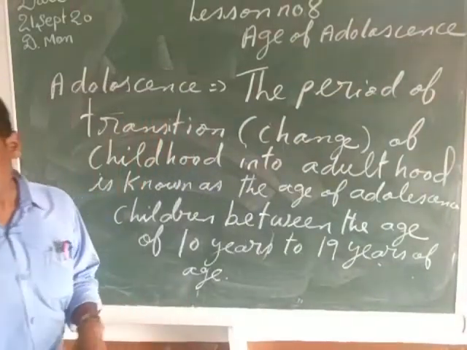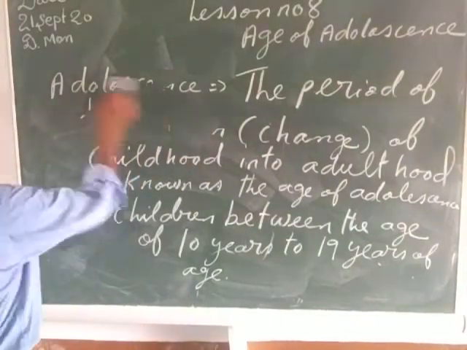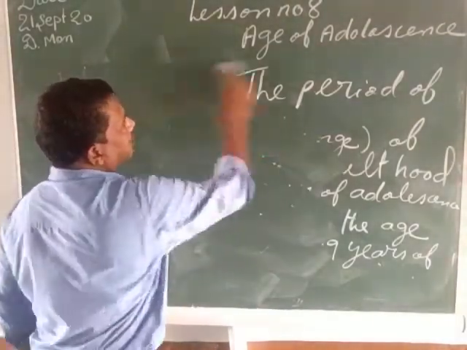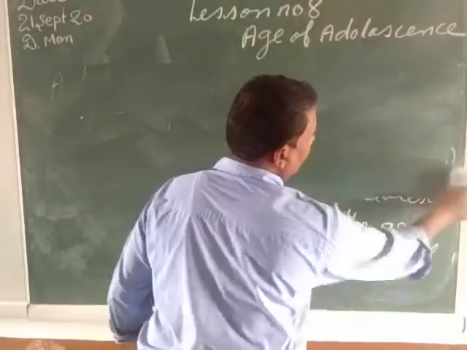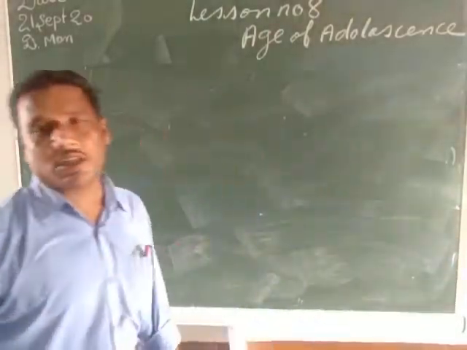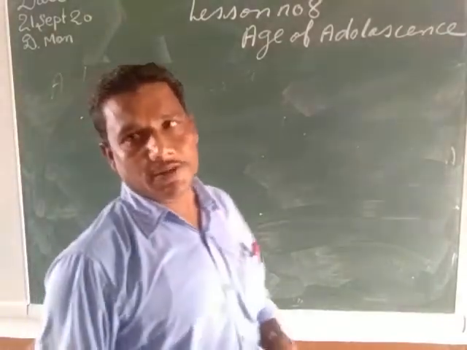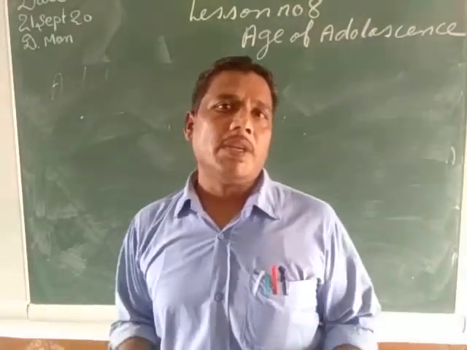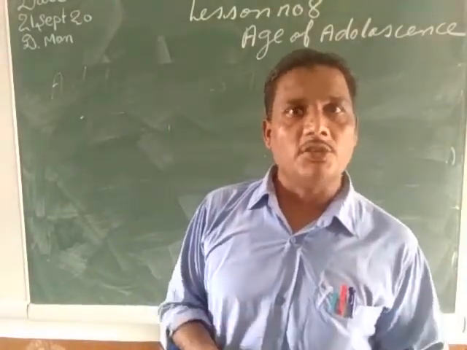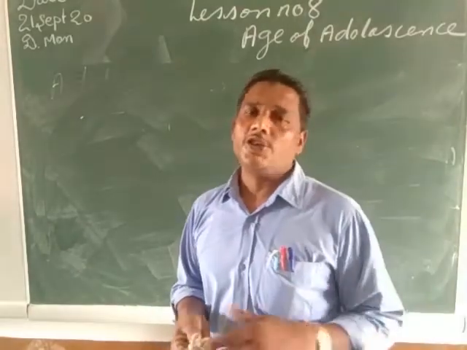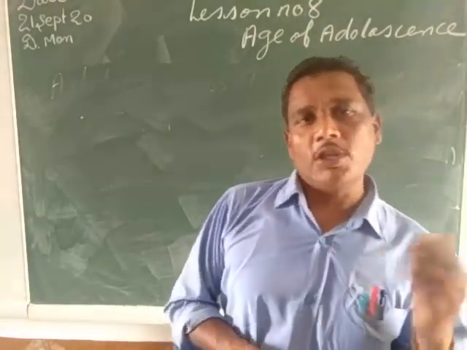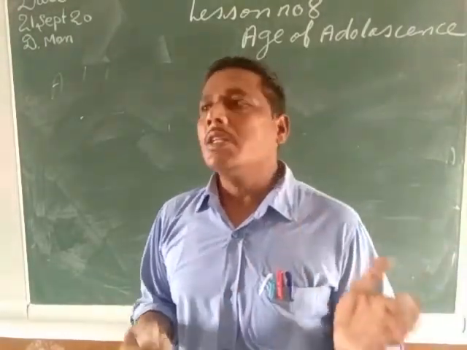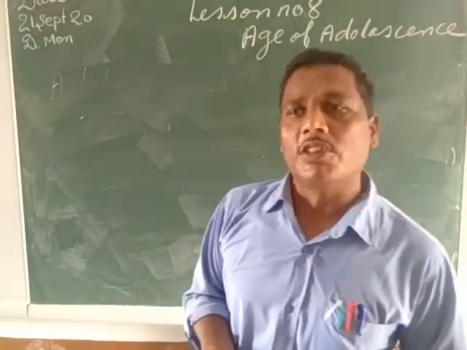So my children, after this we are going to come to the second category, that is puberty. What is puberty? So let us see, my child, what is puberty? The age of the adolescent when the secondary sexual characteristics start developing in the boys and the girls is called the age of puberty. During the age of puberty, the boys develop the beard and the mustache as well as hair upon the chest, and in the case of the girls, the breast development starts. That age is called the age of puberty.